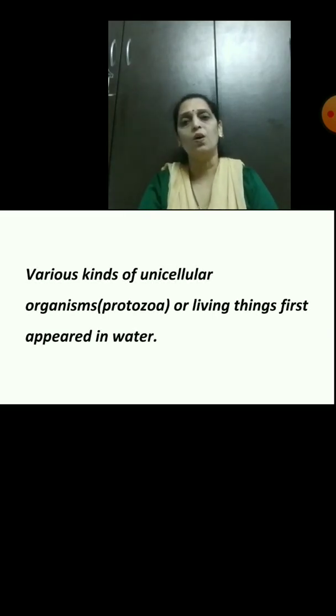Now the next is various kinds of unicellular organisms, means protozoa or living things, first appeared in water. Students, tell me which living things appeared in water? Yes, good. Various kinds of unicellular organisms, means protozoa, first appeared in water.